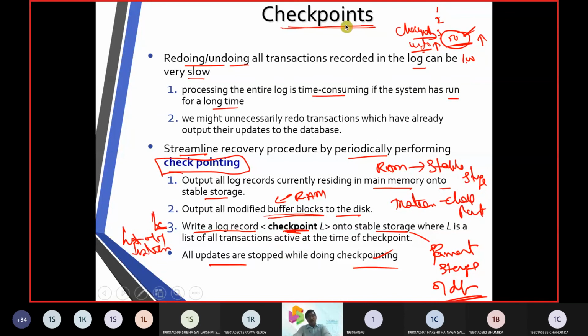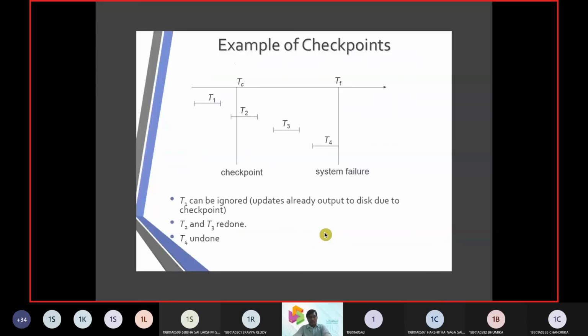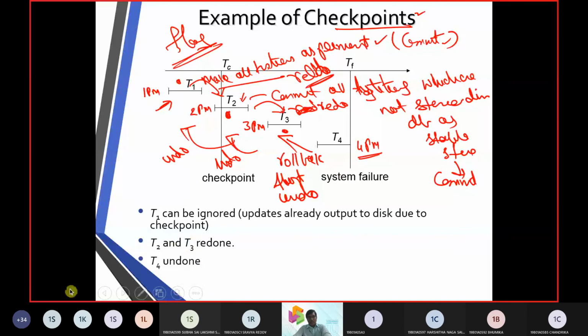And how are the checkpoints recorded? We get a checkpoint, with the list of transactions which are going to be marked as L here. And then this is a classical example here. Assume at 4 p.m. there was a system crash, your mobile phone dropped and it stopped working. That means up to 3 o'clock your mobile phone was working very well. So there it says, it will put a checkpoint.